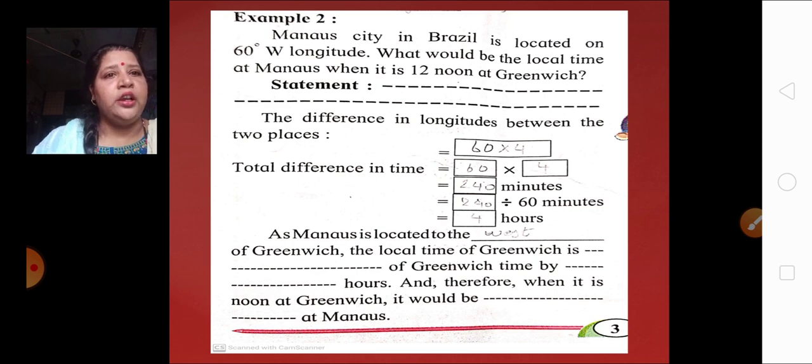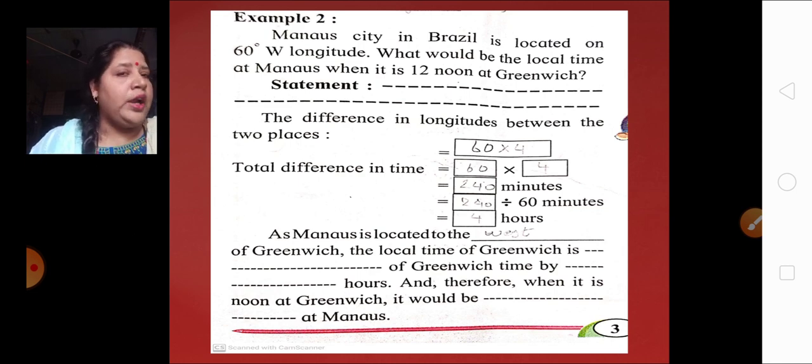So the difference in longitude is 60. Total difference in time is 60 multiplied by 4, that is 240 minutes. Now again 240 divided by 60, we get 4 hours. Same as the previous one, here also we are getting 4 hours.